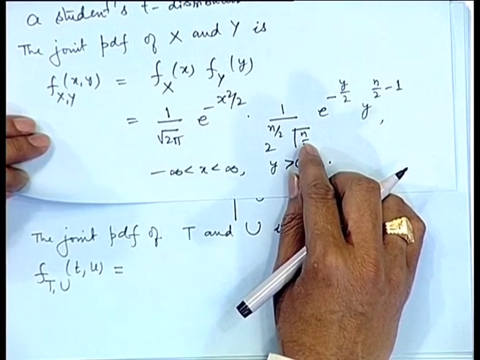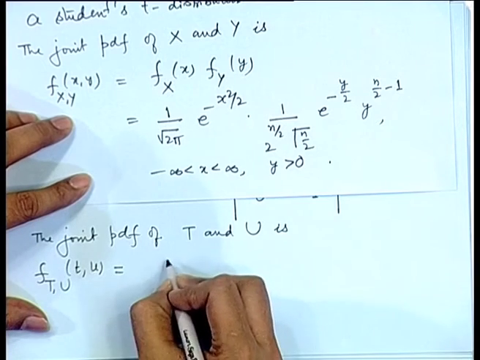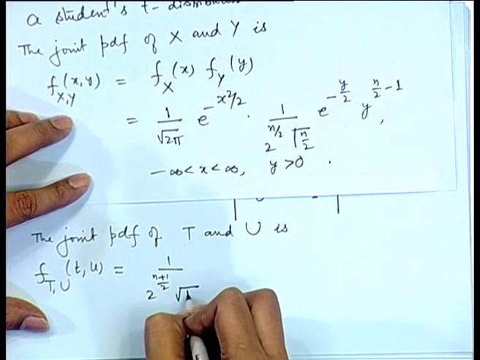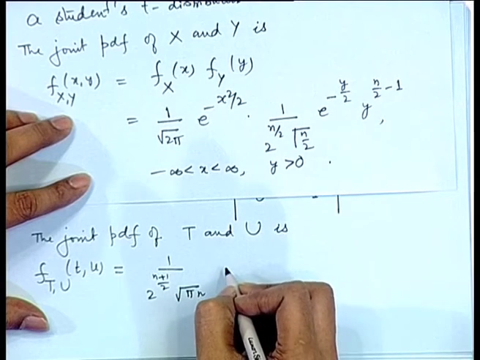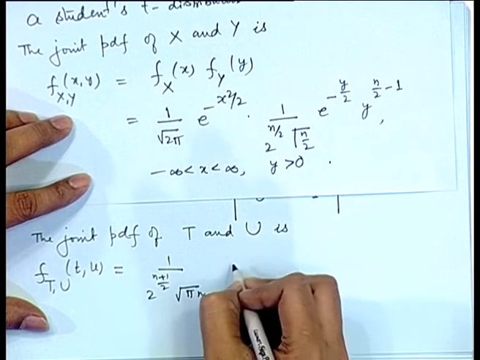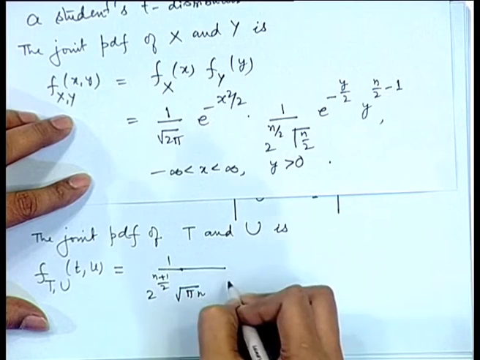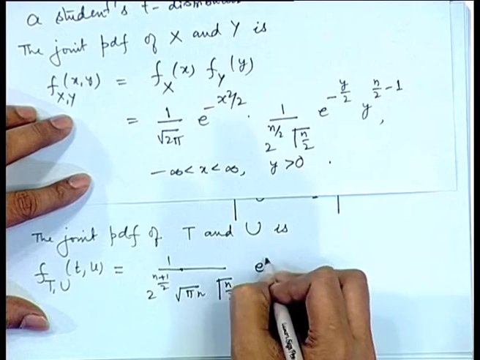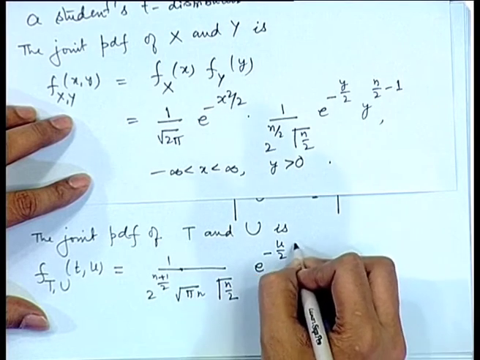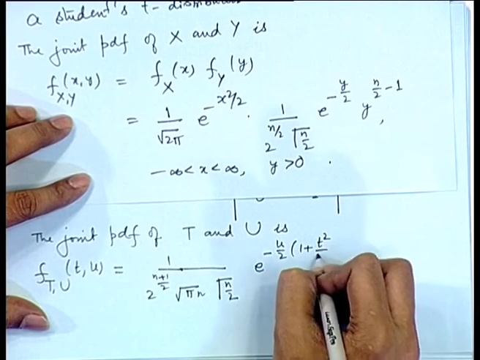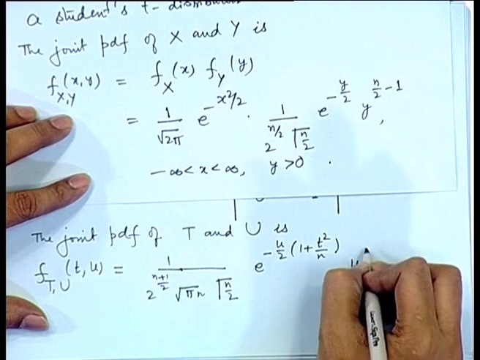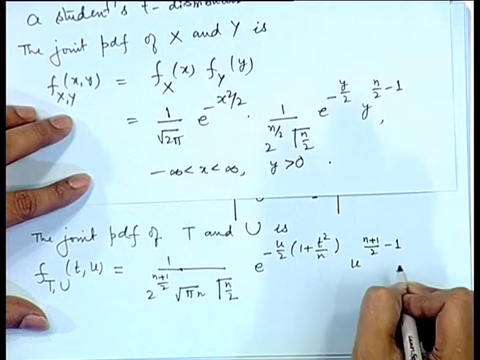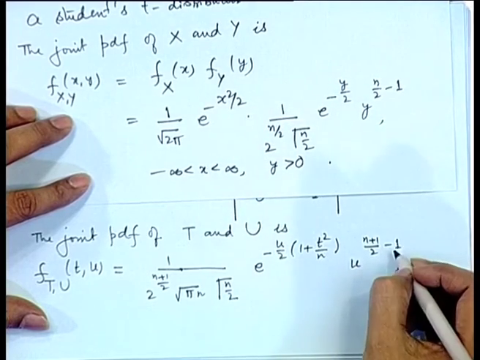So, we combine it together, it becomes 1 by 2 to the power n plus 1 by 2 root pi n gamma n by 2 e to the power minus u by 2 (1 plus t square by n) u to the power n plus 1 by 2 minus 1. So, this is after combining the coefficients.